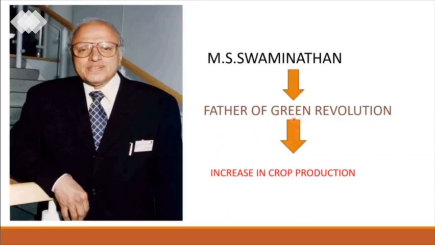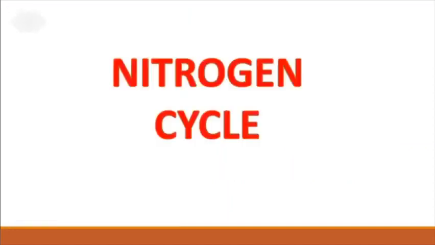What is meant by green revolution, children? Green revolution is a revolution which started to increase crop production. What is the need for increasing crop production? In order to meet the food requirement for the growing population. That's all about green revolution, children. Who is called the father of green revolution? M.S. Swaminathan. And now our next topic is nitrogen cycle. What is our next topic, children?